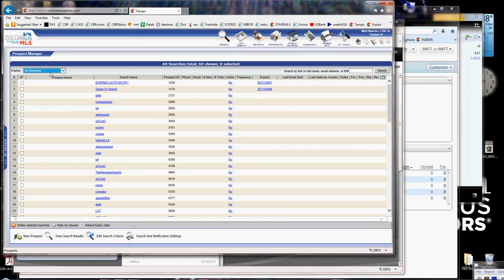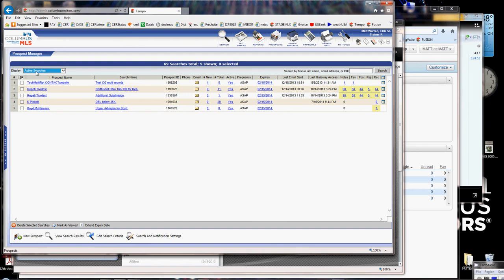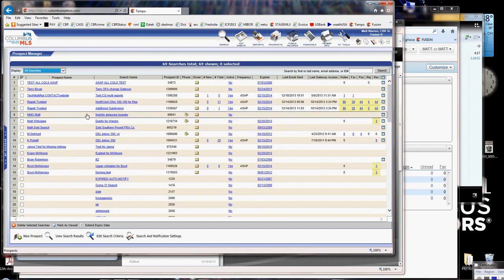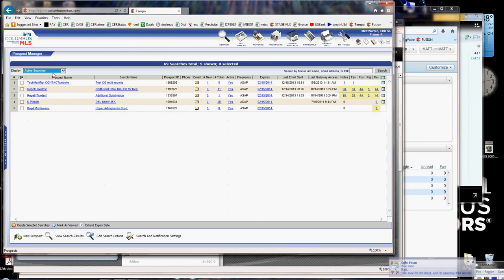When you go to Prospect Manager, All Searches, then you'll see all of the searches on the entire list. You can click prospect name and see the ones that were attached to a prospect. And then again, triage. Absolutely need, they're connected to prospects. Well, you can tell the ones that are currently active prospects by going to active searches up here at the top in the display box. But if you want to see all of them, you go back to all searches, and you can sort by prospect name by clicking on prospect name. See that little arrow right there? And then you can see the ones that were at some point connected to a prospect. Not all of these are your active prospects. Those are all of the ones that are still connected, and you can change that right there.